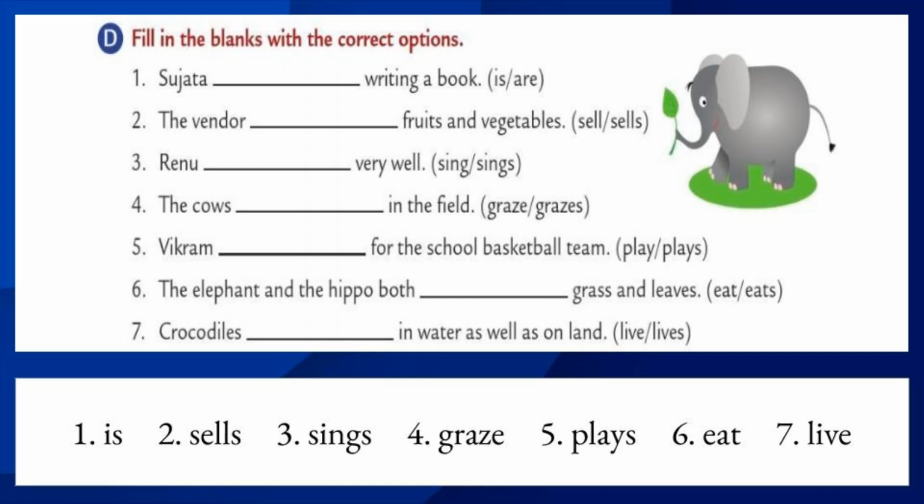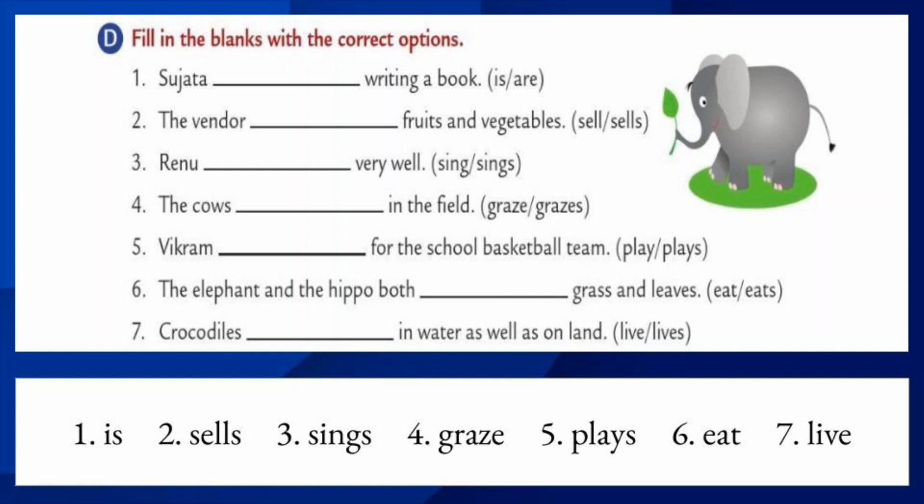The vendor dash fruits and vegetables. Vendor is a singular subject talking about one person. Two options are given: sell or sells. Which is correct? I said that for singular subject we use singular verb, that is we have to add s to the verb. Okay, the correct answer is the vendor sells fruits and vegetables.